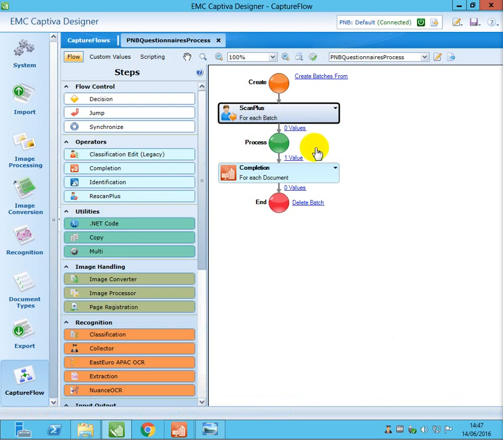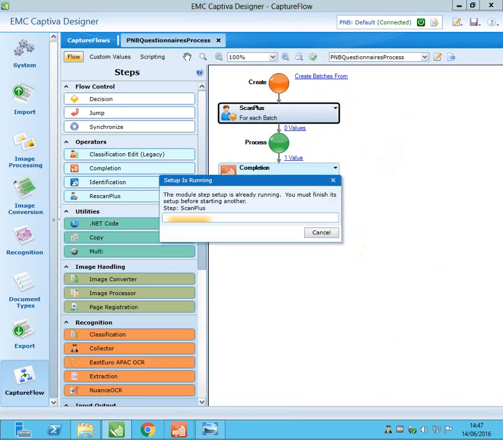Also, we forgot to set the batch schema, because you want to put an automatic naming convention. So for that we will set a batch naming convention. Whenever a batch is created, by default it will be created with the date and timestamp with your process name.